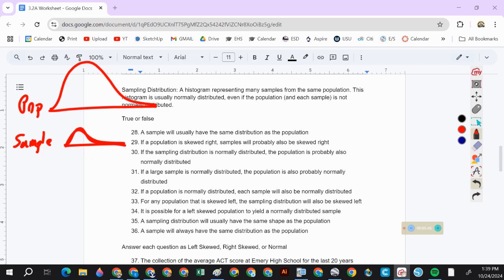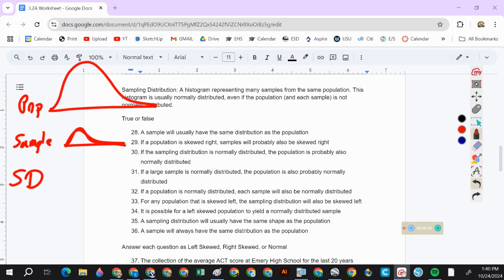Okay. Well, what about the sample distribution? What does a sample distribution tell us? It is a histogram based off of the averages of many, many, many samples. So I do a sample, it's right skewed. You do a sample, it's right skewed. Is that a guarantee? Is a sample guaranteed to be the same shape as the population? No. It could be way off. Okay? So a sampling distribution is a histogram of the averages of many, many, many samples.